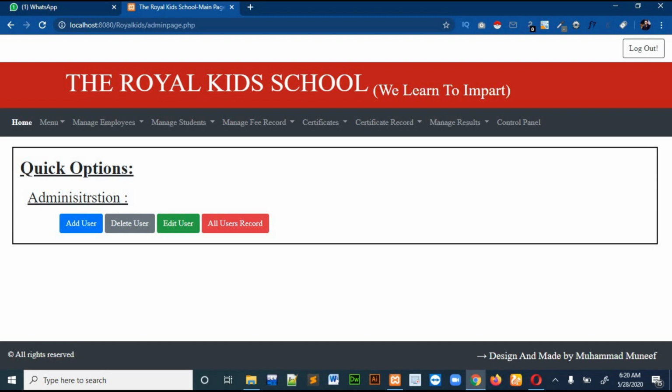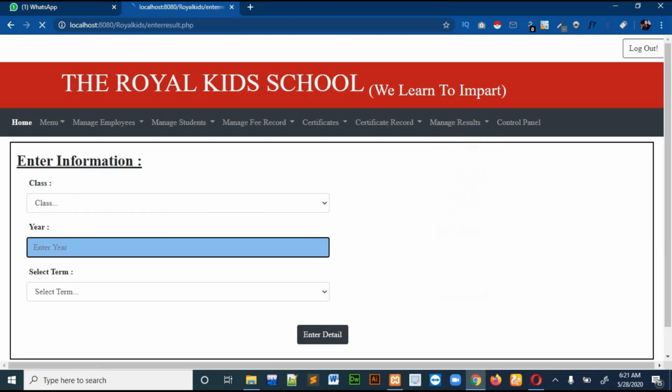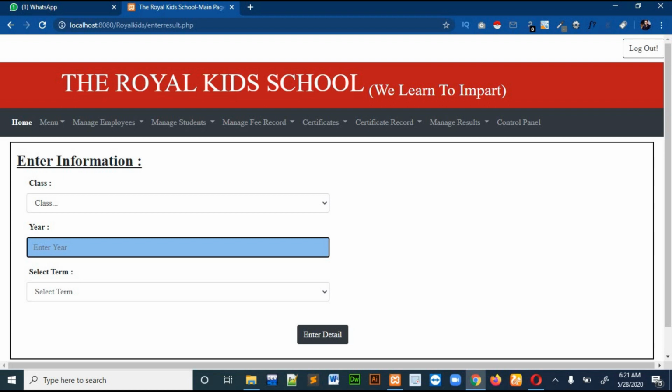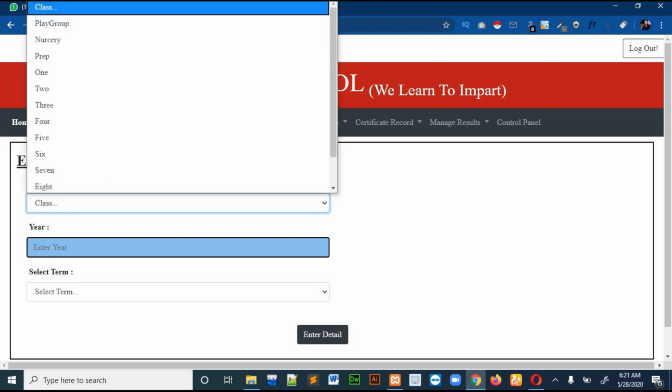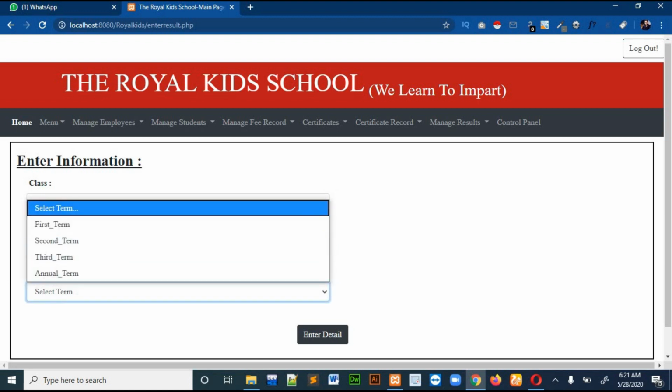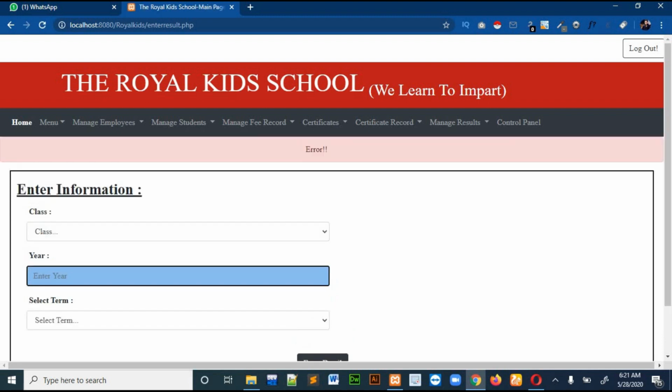Okay, so let's go to the manage results section. In the manage results section, the first section is the enter result. In this section you will enter the class for which you want to enter the result. Suppose you want to enter the result for one class. Click one, then you will select the year, and then you will select the term, that is, which term of the result you want: first term, second term, third term, and annual term. Select the first term and click on enter detail.